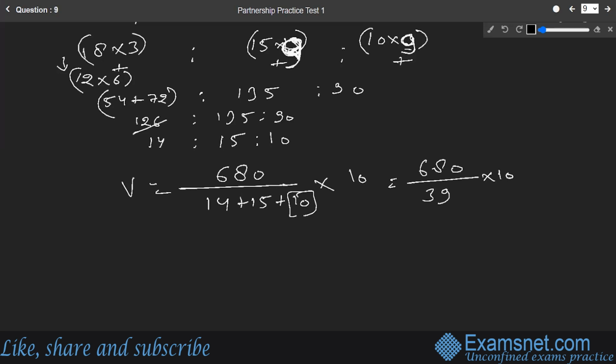That's what we are supposed to do. We can try to cut 39 by 3 and 13, but 680 cannot be cut by 3 or 13. So this is the last value that remains: 680 divided by 39 into 10.